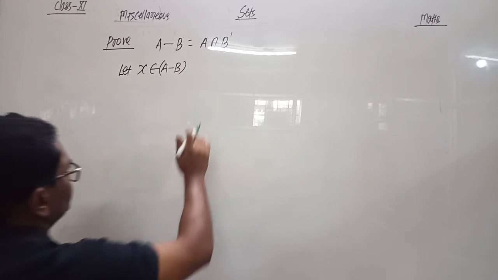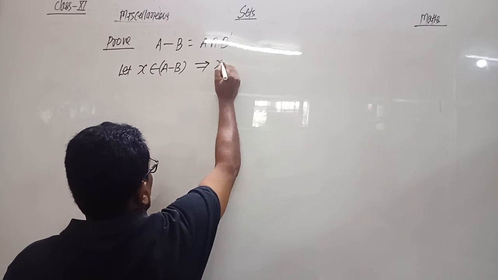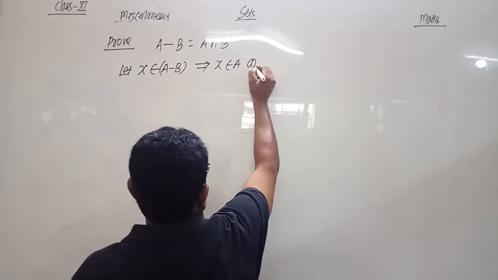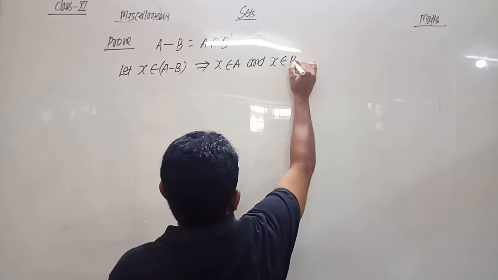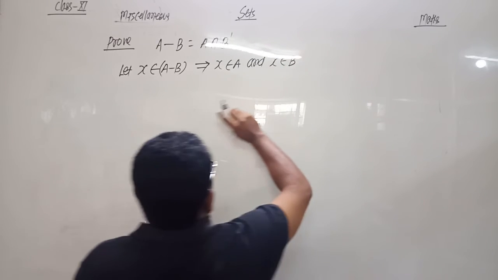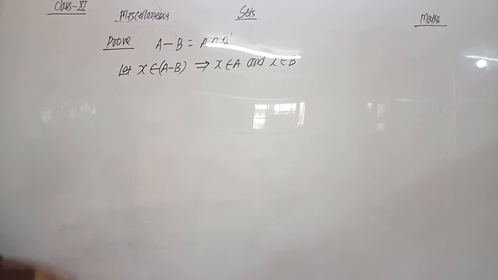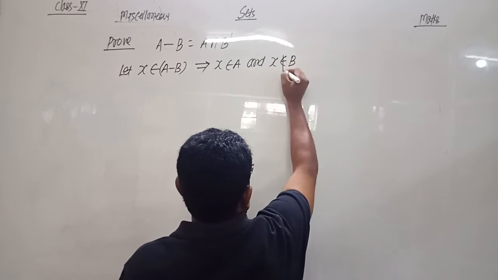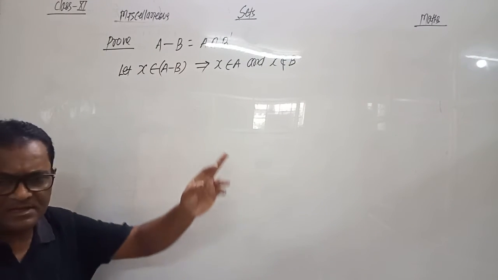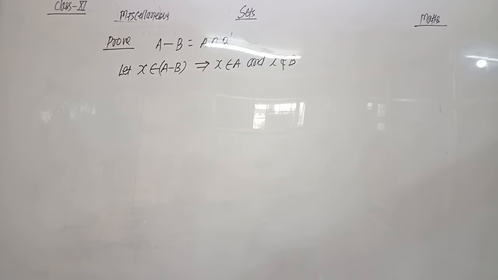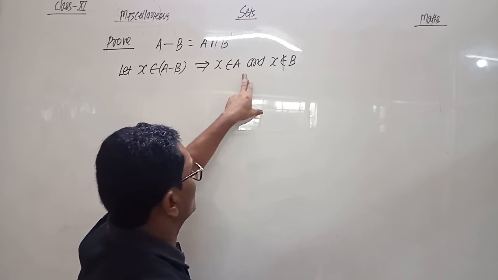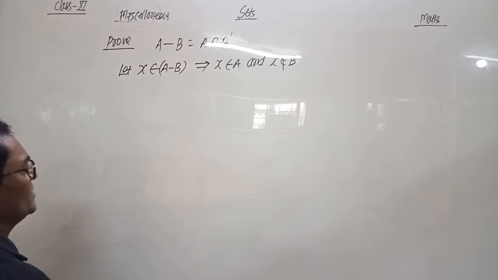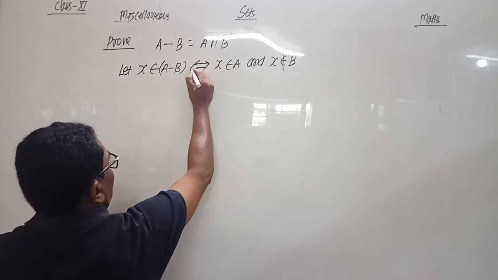This implies that X belongs to A and X doesn't belong to B, because A minus B means those elements of A which are not in B. So X belongs to A minus B means X belongs to A and X doesn't belong to B. And we put the sign of double implication.